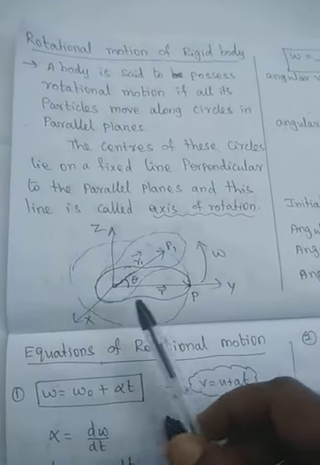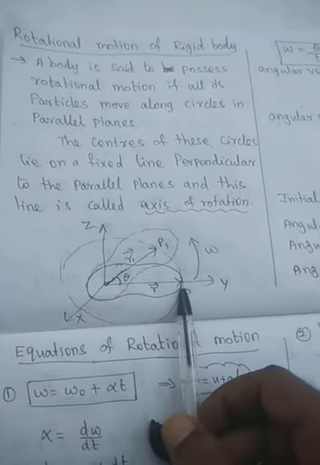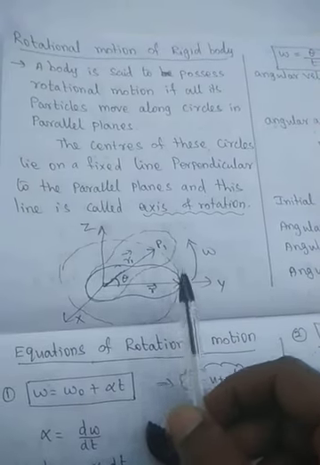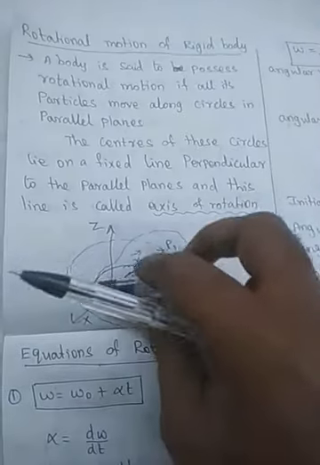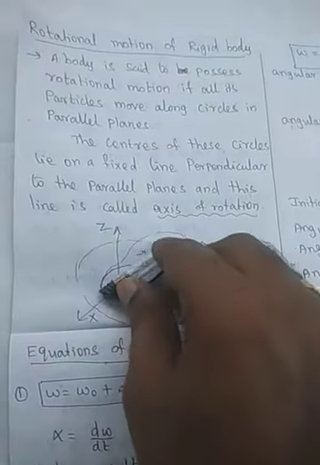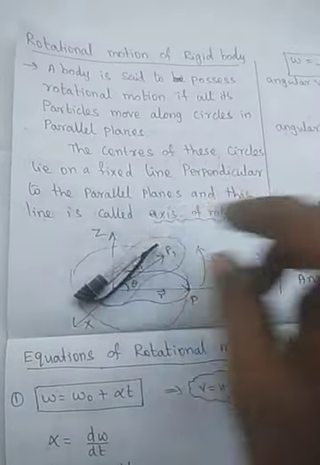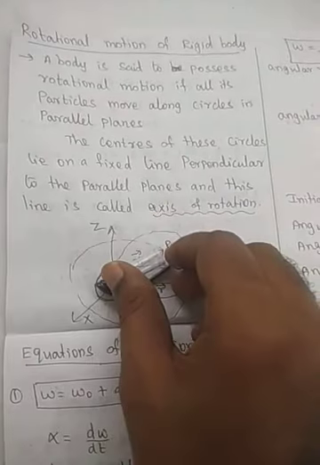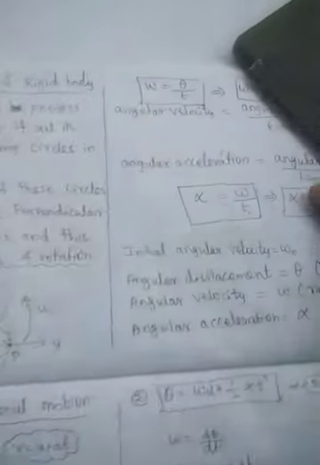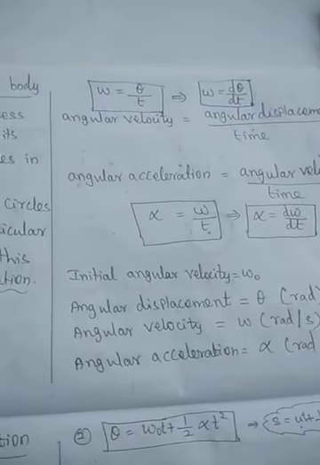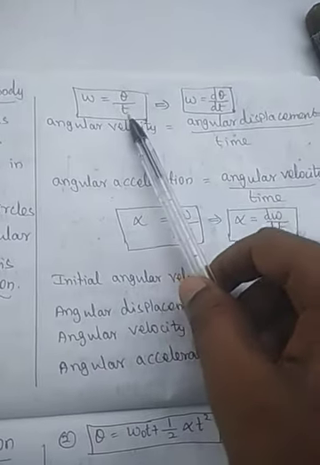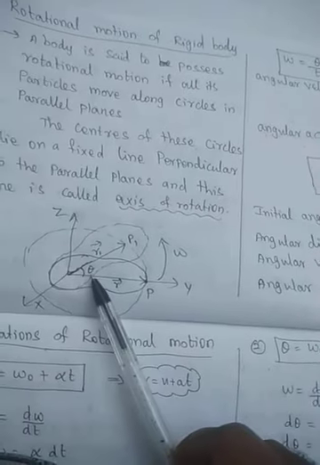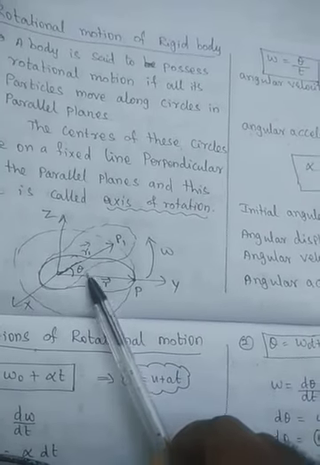So we can say that it is the displacement of the particle or the system from one point to another due to the rotational, circular motion. The angular displacement means the initial position to the final position in the circle.